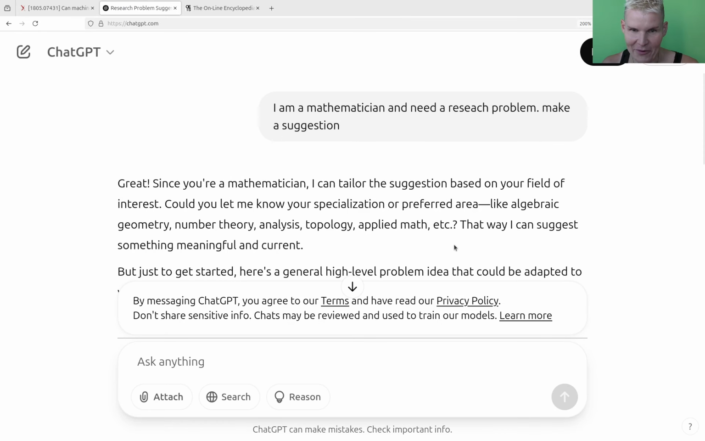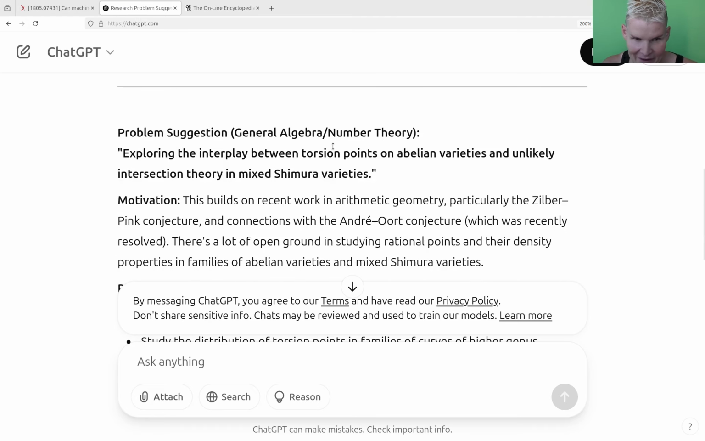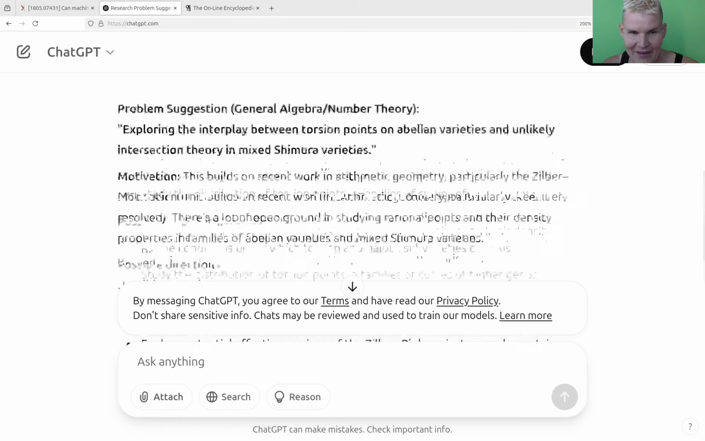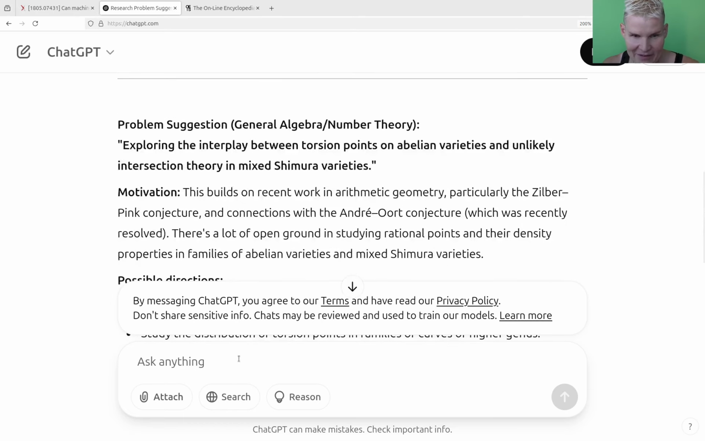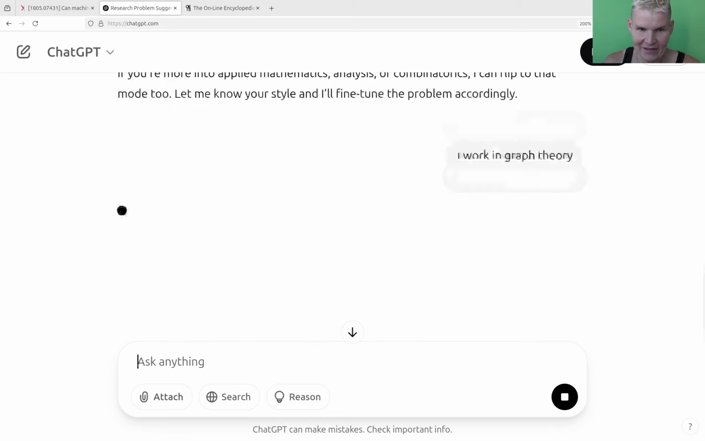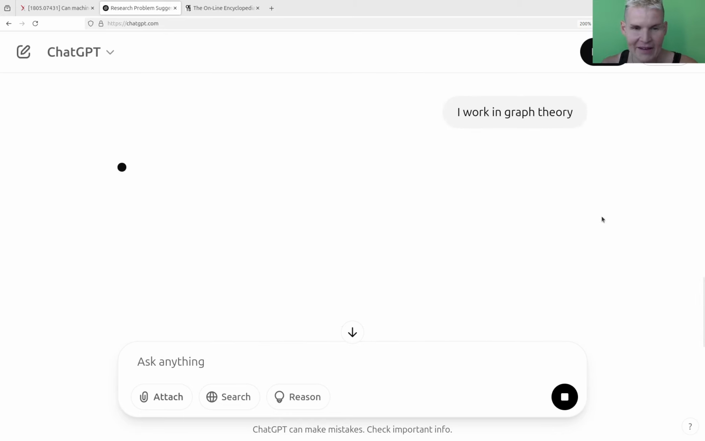Great! Since you are, I can tailor. Oh, wonderful. Blah blah blah. Problem suggestion for general algebra and number theory: exploring the interpolation between torsion points of abelian varieties and unlikely intersection theories. Yeah, that's not a good idea to get started. That's very difficult. So let's say I'm doing graph theory. I work in graph theory. Let's just say that, and we'll see what happens.